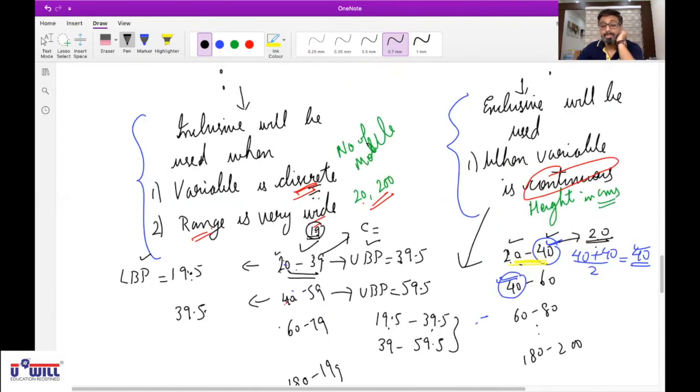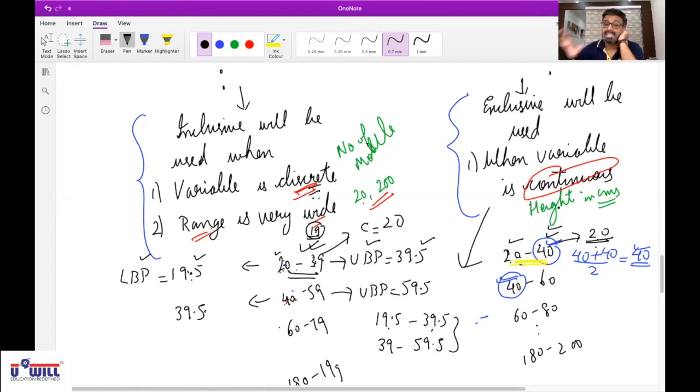What is the upper boundary point of 20 to 39? 39.5. I did not say upper limit, I said upper boundary point. What is the lower boundary point of 20 to 39? 19.5. So 39.5 minus 19.5 is 20.